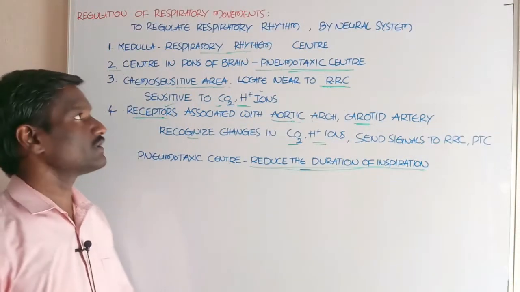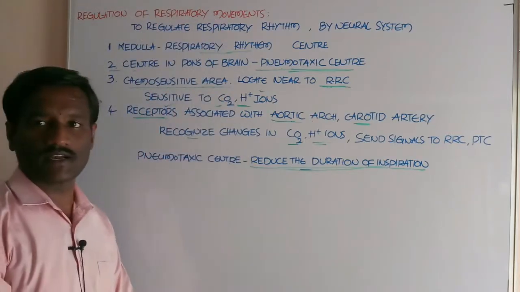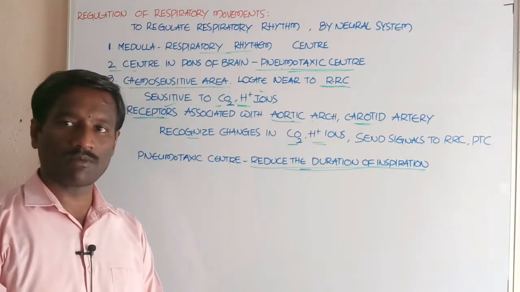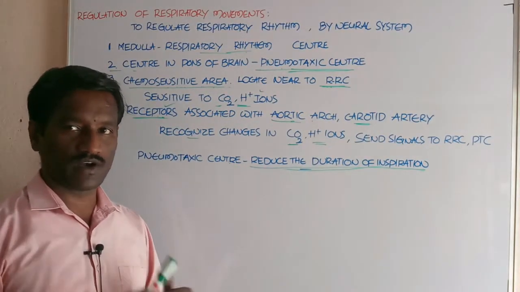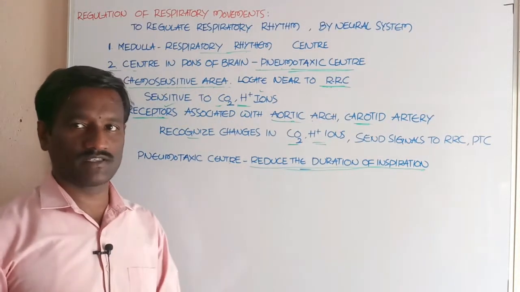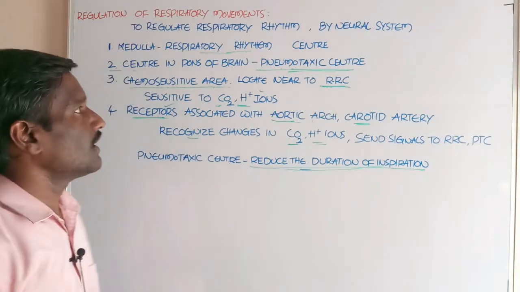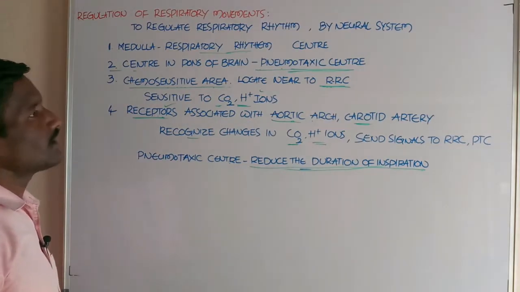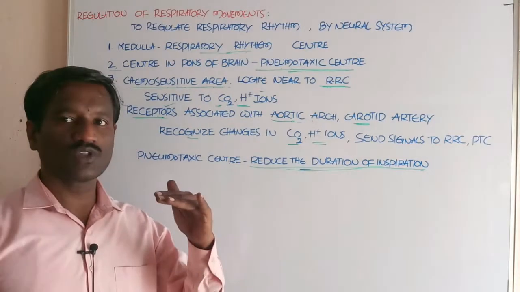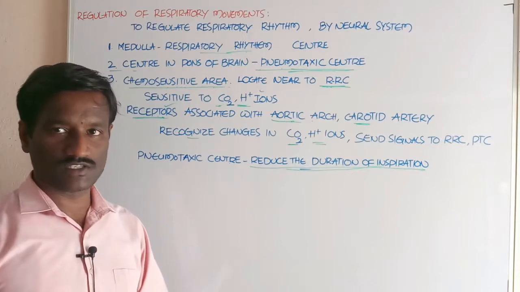Students, now let us discuss the regulation of respiratory movements. Human beings have the ability to regulate, moderate and alter the respiratory rhythm. This mainly occurs due to the involvement of the neural system.